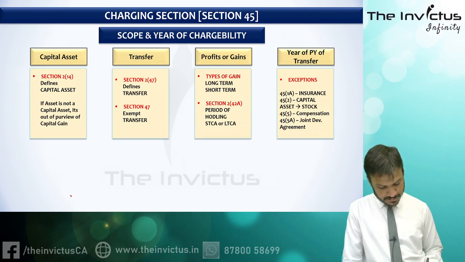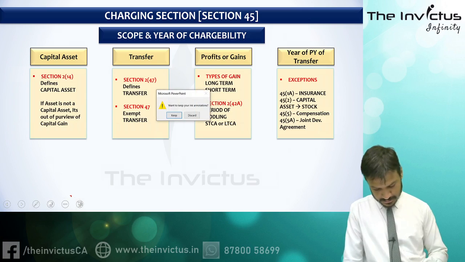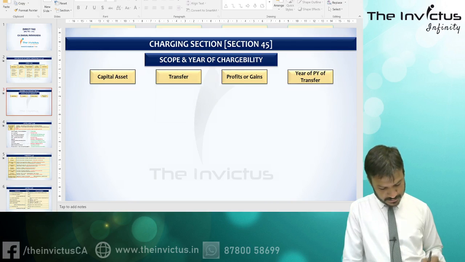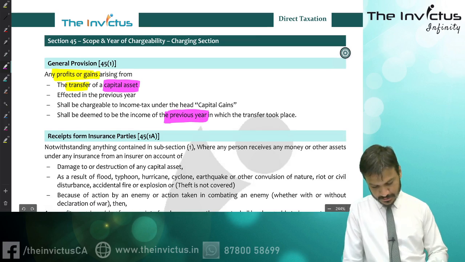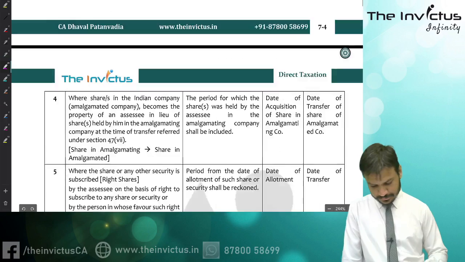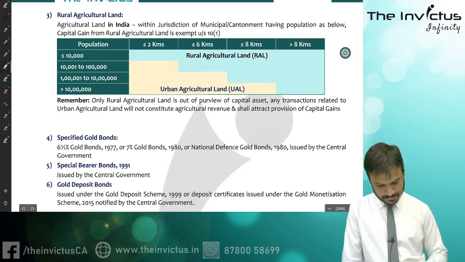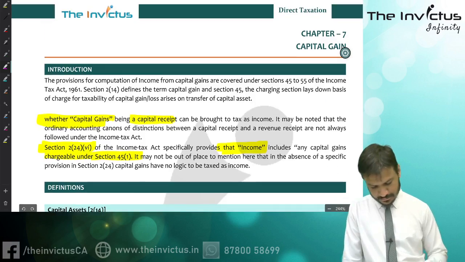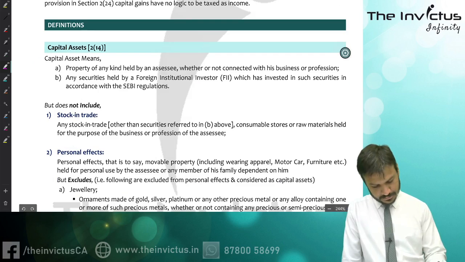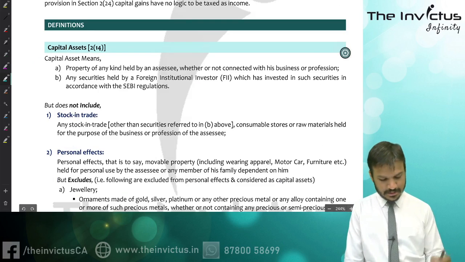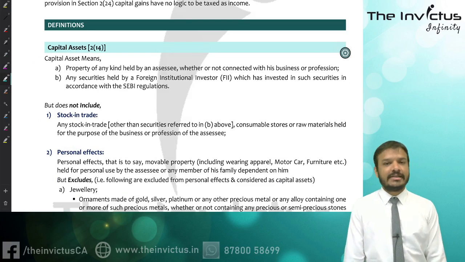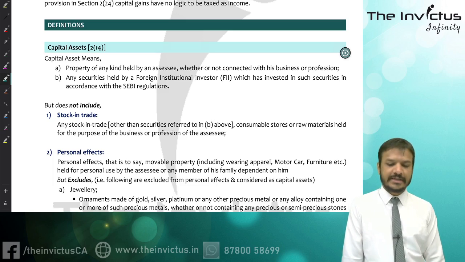So first of all, let's discuss capital asset, the first definition. Let's start. Capital asset, section 2 clause 14. What does it say?